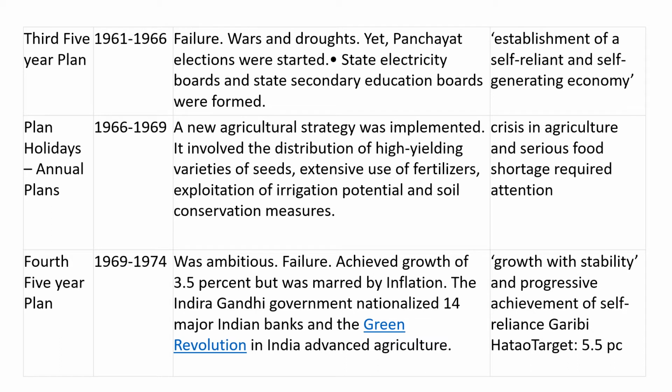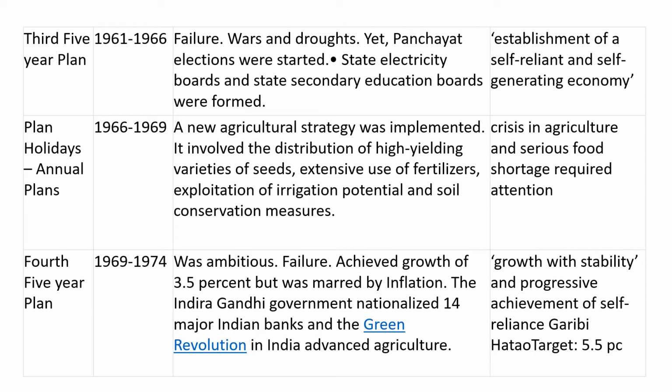Then we had plan holidays. That means there were some annual plans from 1966 to 69. During this period, there was a crisis in agriculture and serious food shortage, which required major attention. As a result, a new agriculture strategy was implemented in the country, which involved distribution of high-yielding varieties of seeds, irrigation facilities were provided, etc.